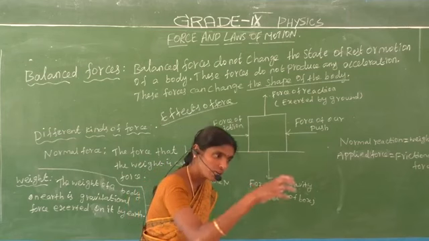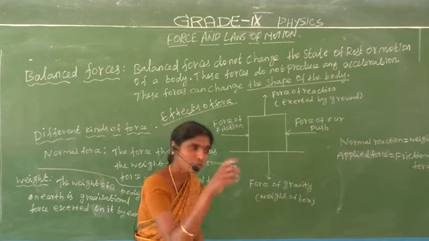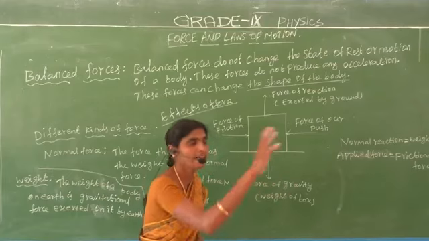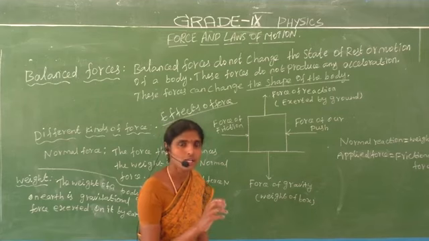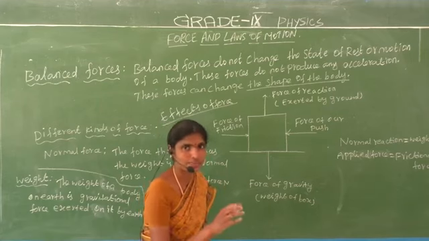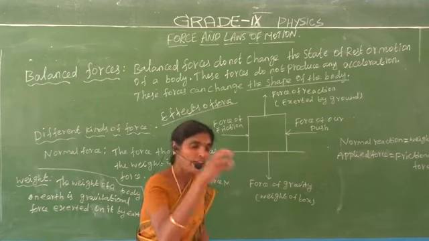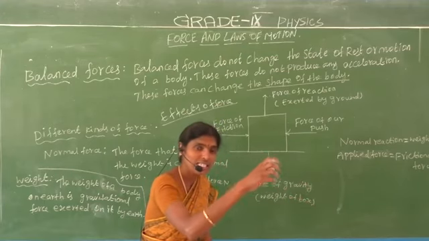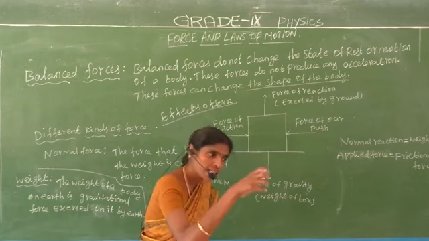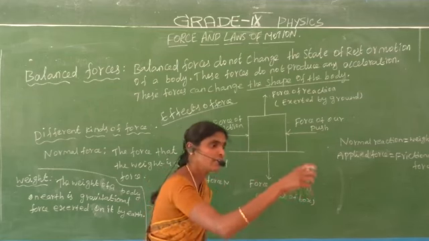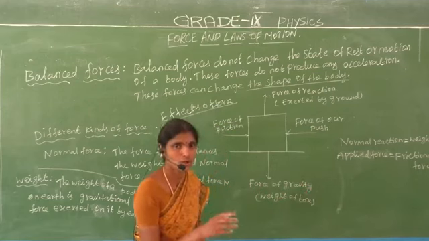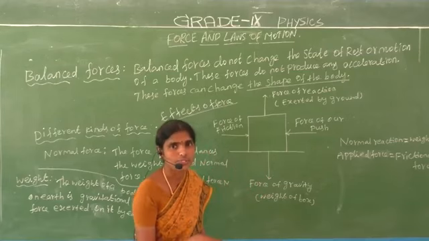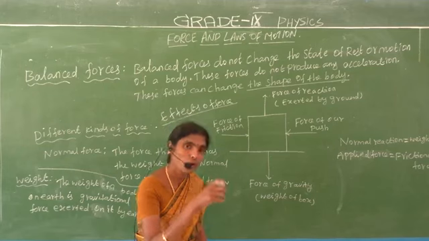We apply a force on the ball, and the ball is in motion on the ground. So the force produces an effect. Whenever we apply a force on a stationary object, the object will move. A force can move a stationary object.